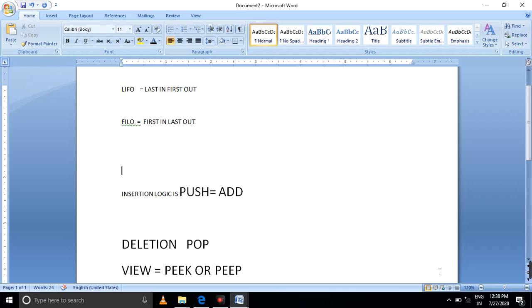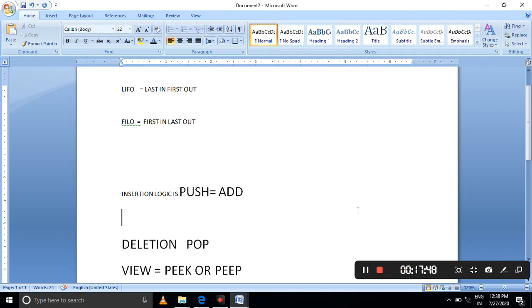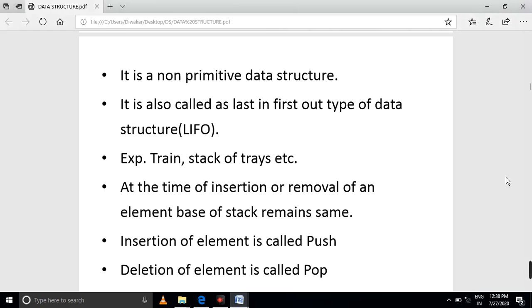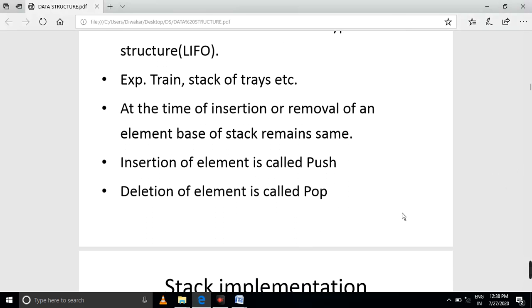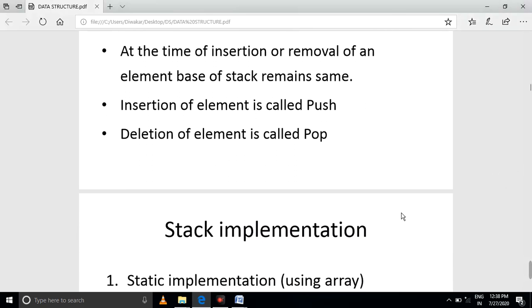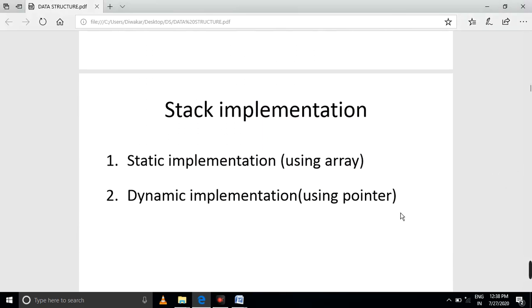Both are the same, so you need not be confused. That is why deletion of an element is pop and insertion of an element is push. For stack implementation, static implementation uses an array and dynamic implementation uses a pointer.